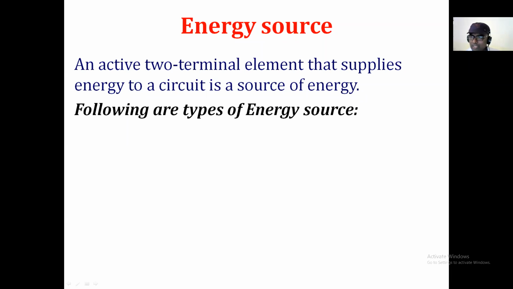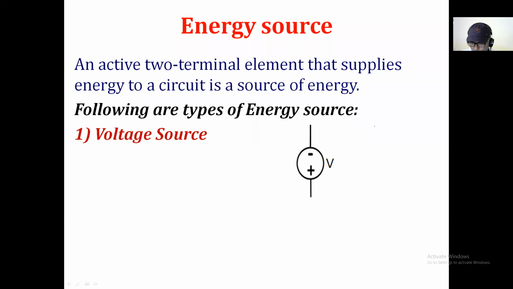So now this energy source has two types. One, voltage source. Right now we discussed that. Is it a DC voltage source? So this is the symbol for the DC voltage source. Most of the time we also use such types of symbols: one smaller line and one bigger line. As we know, the bigger line always indicates the positive terminal, and the smaller line always indicates the negative terminal. Is it right? And this can be denoted with a voltage V.